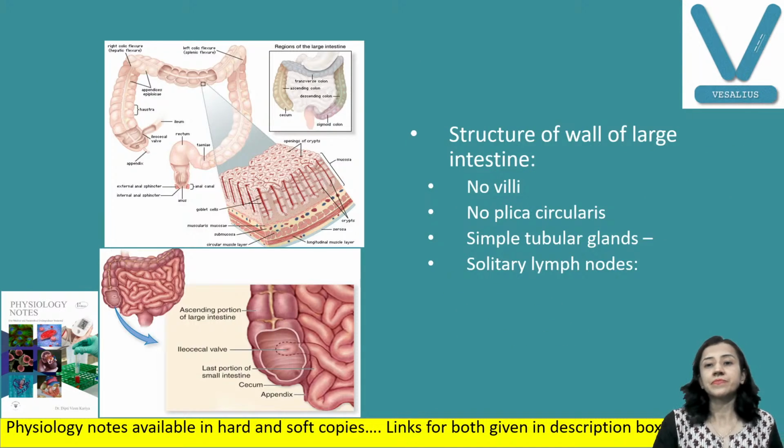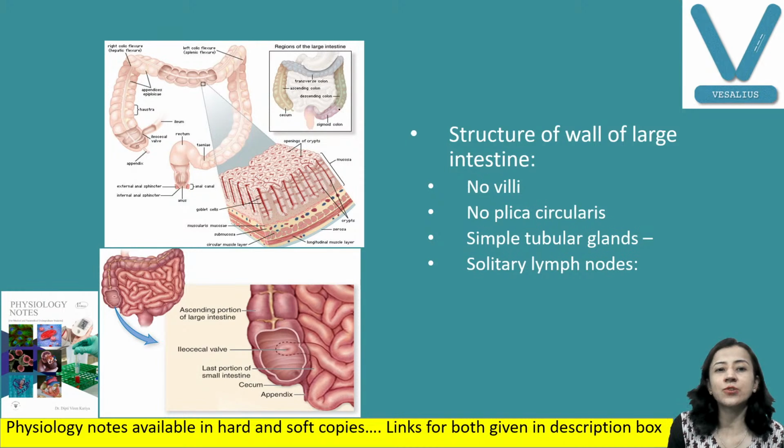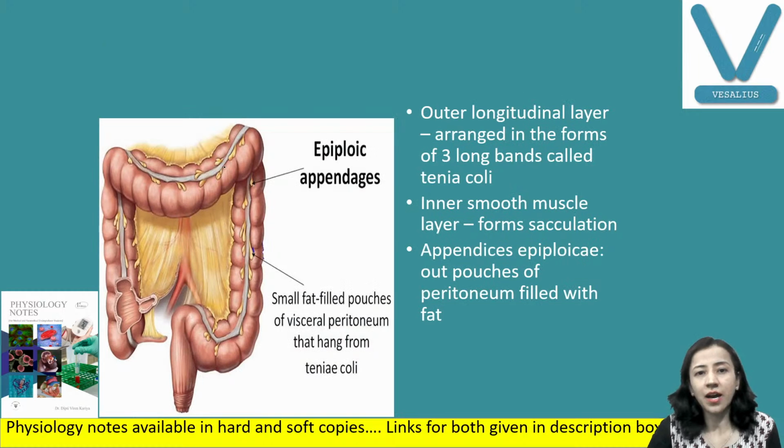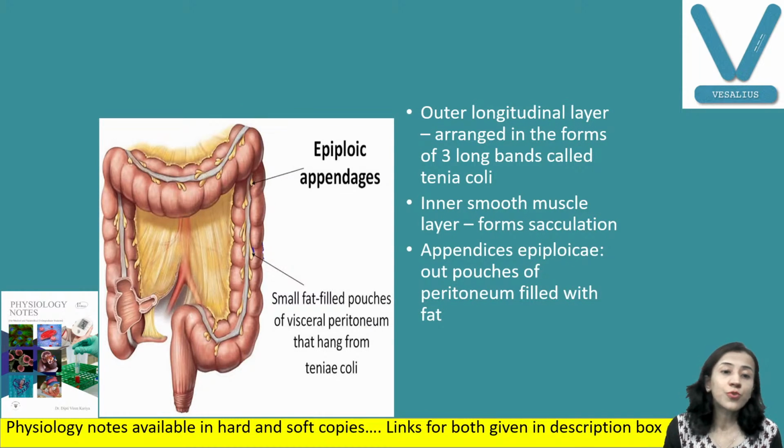Next is the large intestine. What are the structural characteristics of the large intestine? One, they don't have villi like the small intestine. They don't have plicae circulares. They have glands, and these glands are simple tubular glands again. Lymph nodes are also solitary, single lymph nodes. No aggregated lymph nodes are there.